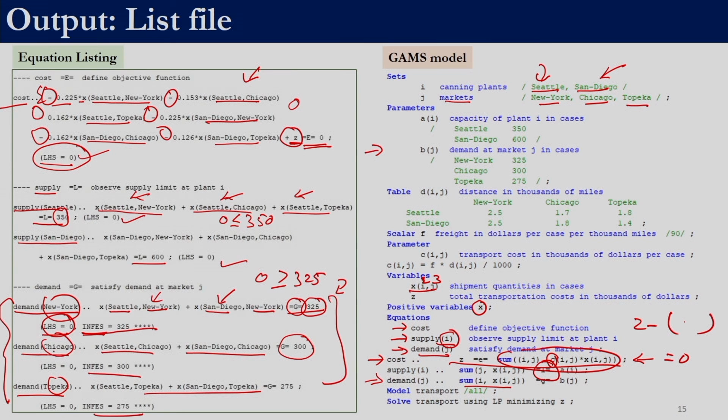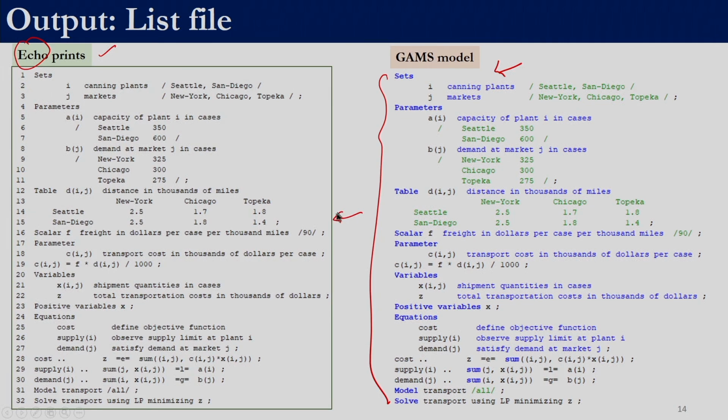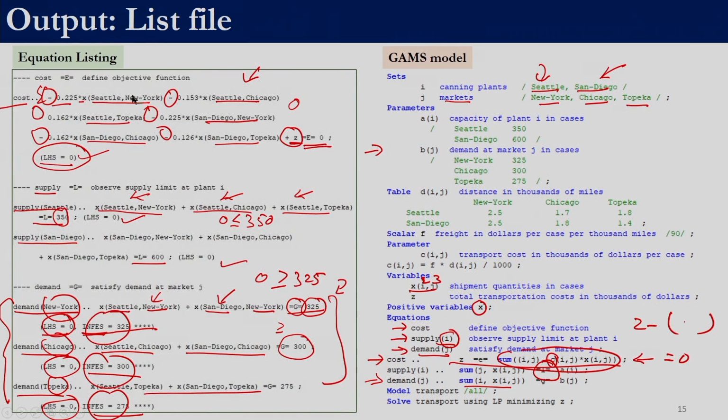So in all the 3 cases, the left hand side will come out to be 0 and the right hand side is a positive number and the constraints are of greater than or equal to type. So all these 3 constraints at the initial point, which is 0 0 0, is an infeasible point. So this equation listing does not give you the result, it tells us what is in the initial phase. So, we have seen two components of the list file. The first one was echo print, which is just reproducing the model, and then the equation listing.